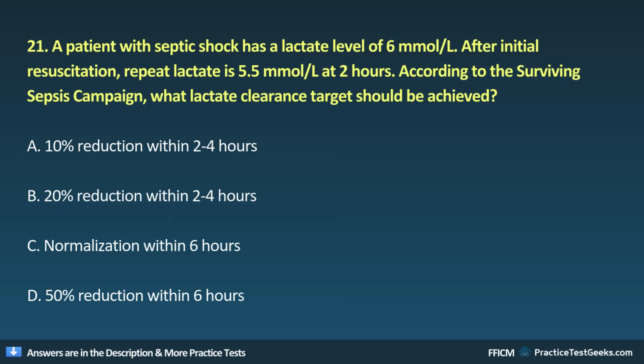21. A patient with septic shock has a lactate level of 6 mmol per liter. After initial resuscitation, repeat lactate is 5.5 mmol per liter at 2 hours. According to the Surviving Sepsis Campaign, what lactate clearance target should be achieved? A. 10% reduction within 2 to 4 hours. B. 20% reduction within 2 to 4 hours. C. Normalization within 6 hours. D. 50% reduction within 6 hours.